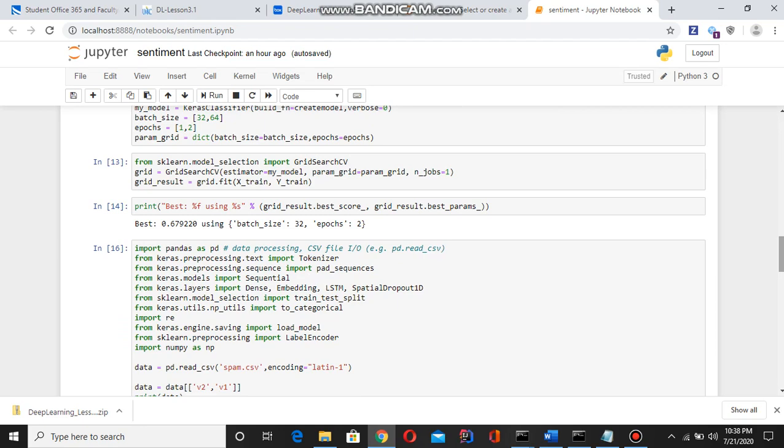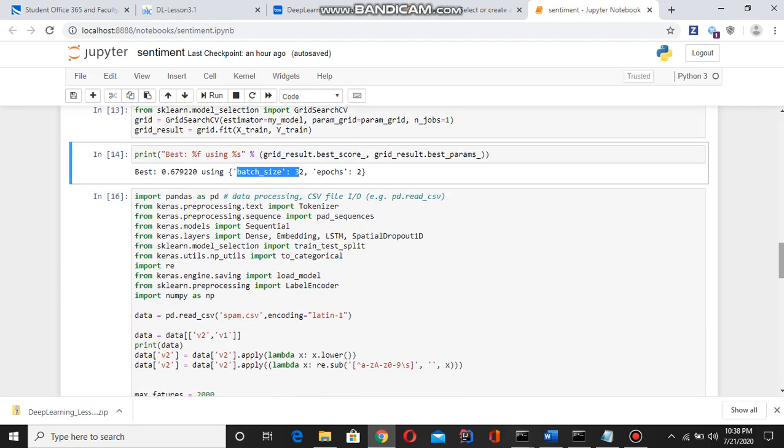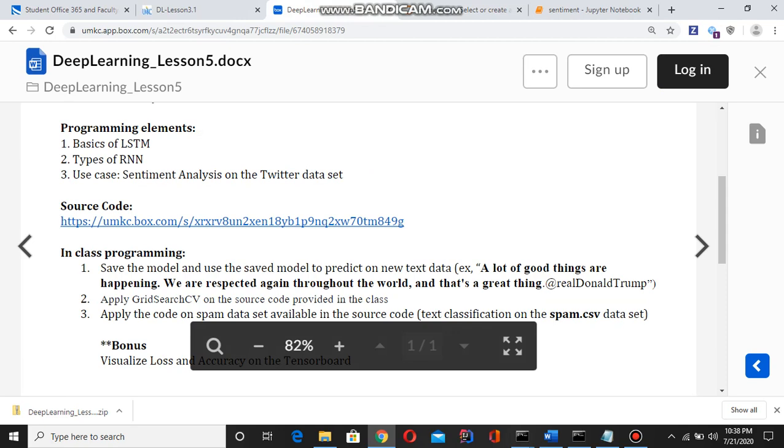Next we are taking grid search CV. While predicting, we take batch size and epochs. It gives the best accuracy, as well as which batch size and epochs are good for that accuracy. It gives the values here. That is grid search CV. Next, we need to perform the same thing but with a different data set, spam.